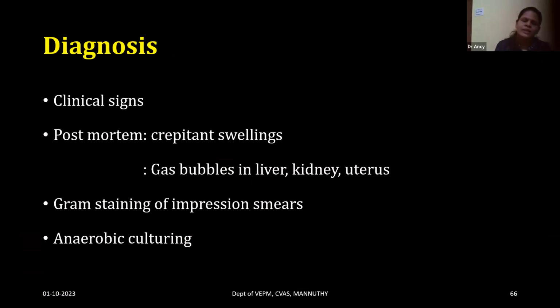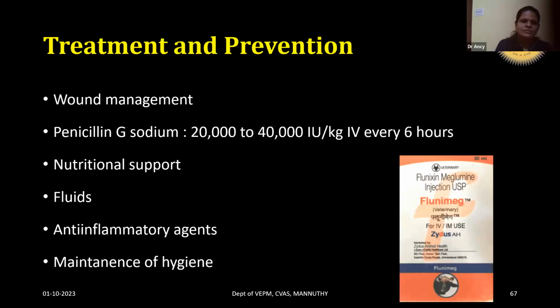So diagnosis is mainly by the clinical signs. Then in postmortem, crepitant swellings may be identified, and there will be gas bubbles in the liver, kidney, and in the uterus. And gram staining of the impression smears will reveal rod-shaped Clostridium chauvoei organisms, and anaerobic culturing can also be done for the diagnosis of the disease.